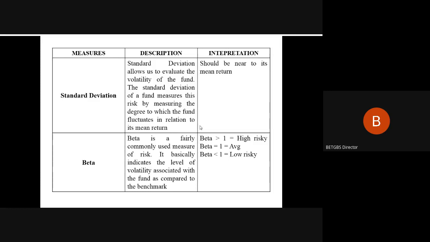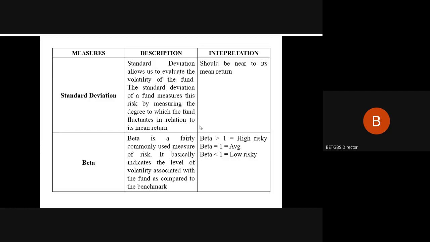Beta equal to 1 is assumed to be equal, average or neutral. So we cannot identify which is better, the asset class or the market index, because both have beta equal to 1. But there is one more beta classification, called defensive beta, because your beta is low risk, less than 1.